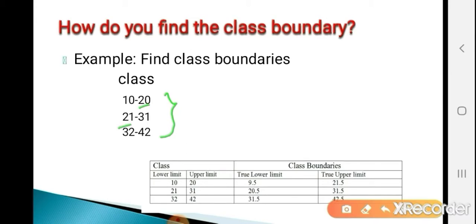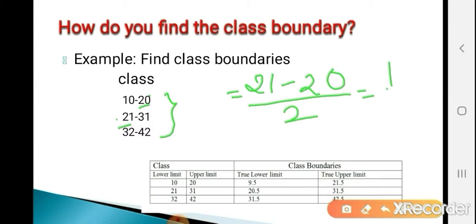Okay, so how to calculate the class boundary? Take the upper limit of any class. Suppose I am considering the upper limit of the first class, which is 20, and take the lower limit of the next class, which is 21. So how to find the class boundary? Lower limit of the next class minus upper limit of the previous class, whole divided by 2, that is 21 minus 20 divided by 2, that is 1 divided by 2, that is 0.5.